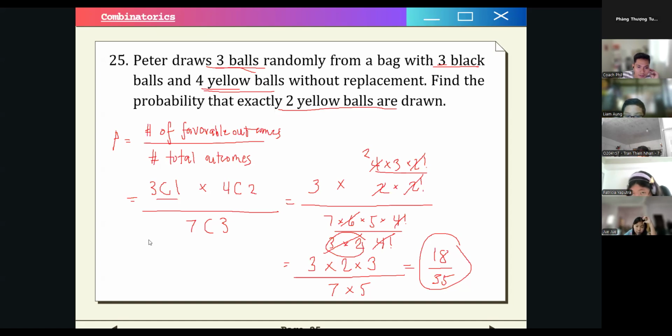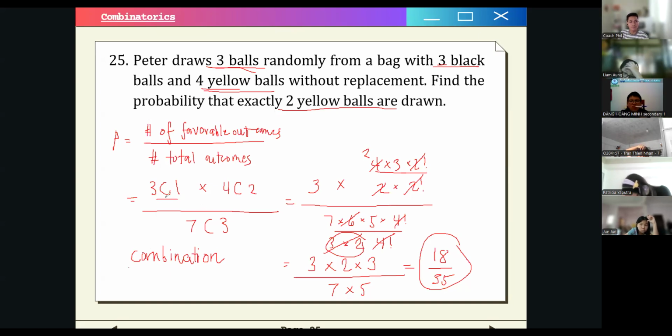Letter C? It means combination. Okay? In combinatorics. Is that your question? Yes. Okay. So this is just combination, no? Thank you. Do you still have another question? Or none? None.